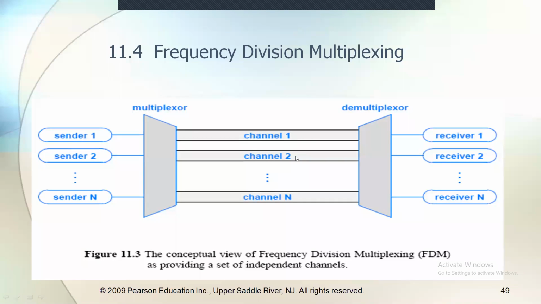Here we have 1, 2, 3, 4 and n channels. Passed through these n channels, at the receiver's end we have a demultiplexer. Let us assume the sender is a radio station and the receiver is a user. At the receiver end we have a demultiplexer. The responsibility of the demultiplexer is to separate the signal.